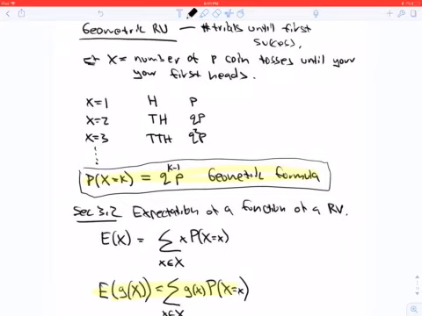For example, if X is the number of p coin tosses until your first heads, you could throw a head, which would be X is 1 with probability p, or you could throw a tail and then a head, which is X is 2, probability qp, and so on. You get the geometric formula: probability X is k is q to the k minus 1 times p.